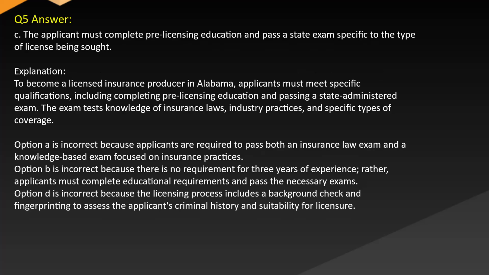Answer: C. The applicant must complete pre-licensing education and pass a state exam specific to the type of license being sought. Explanation: To become a licensed insurance producer in Alabama, applicants must meet specific qualifications, including completing pre-licensing education and passing a state-administered exam. The exam tests knowledge of insurance laws, industry practices, and specific types of coverage.